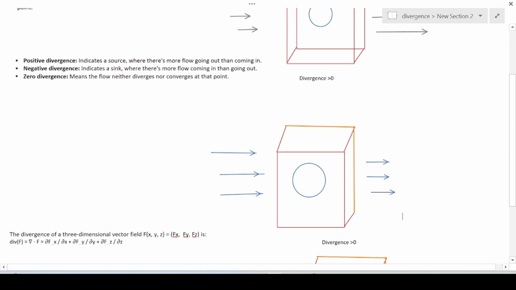Here the magnitude is more and here the magnitude is less. So in that scenario, we can say that this area is sucking in the vector field. This is eating the vector field. So we can say that this is acting like a sink to the vector field, right? So here the divergence is less than zero.